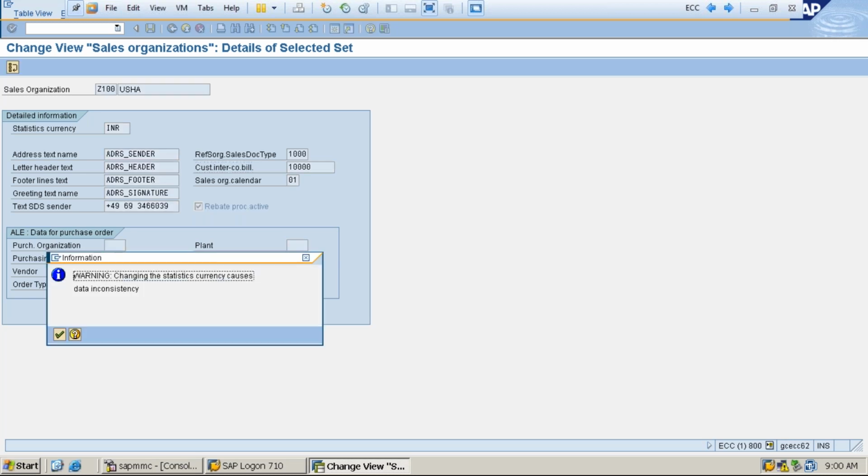Now I press enter, click on continue. Warning, changing currency, that is okay.